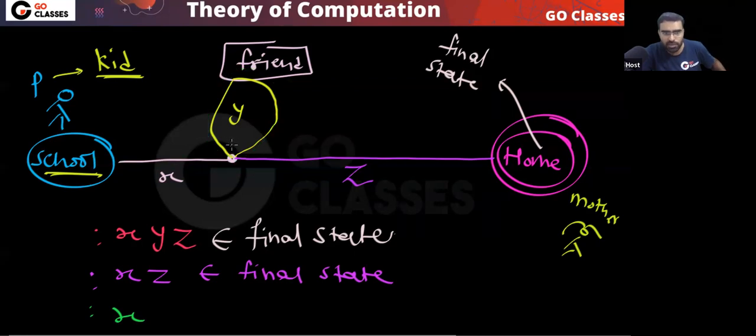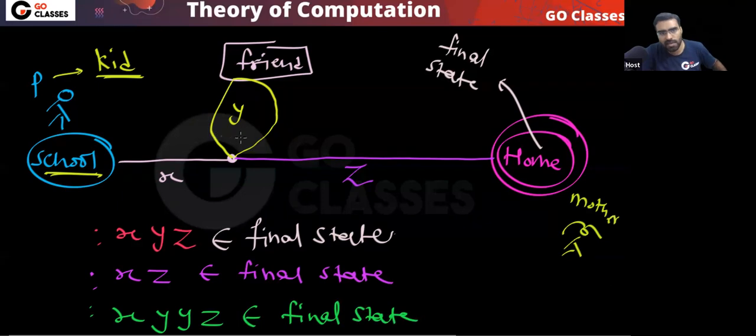Okay, see, first you take X, then it takes Y. Let's assume now he remembers that I forgot my bag. Okay, I forgot my tiffin at my friend's house. Now it again takes Y, then it takes Z. Can it go to final state? Still, can he go to final state? Yes, still he can go to final state.